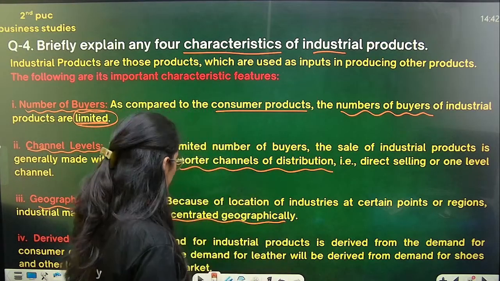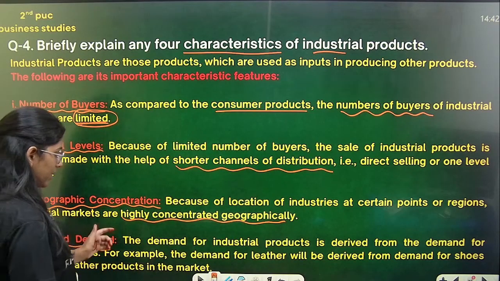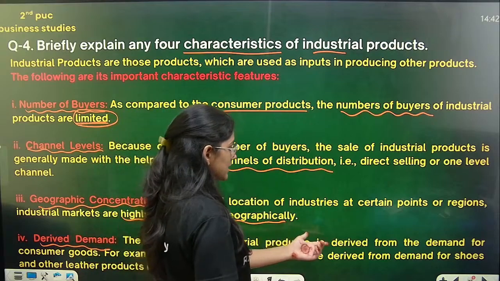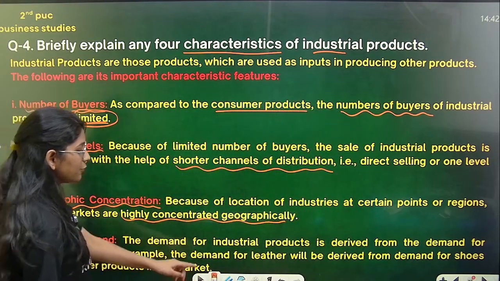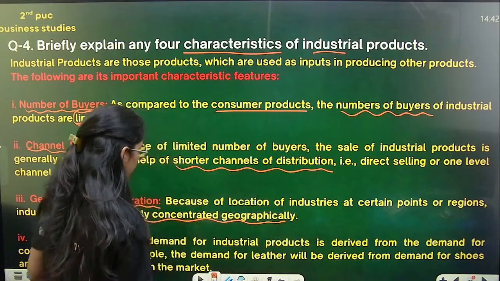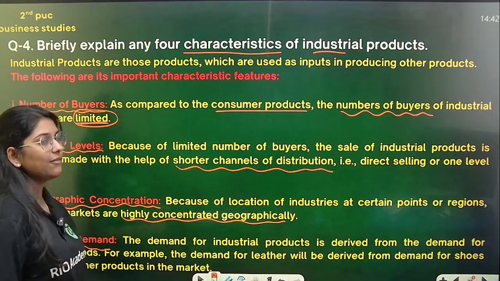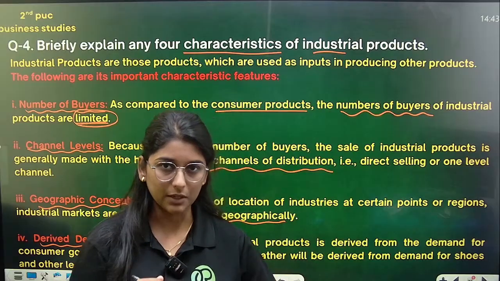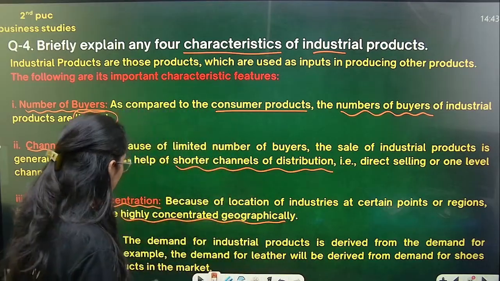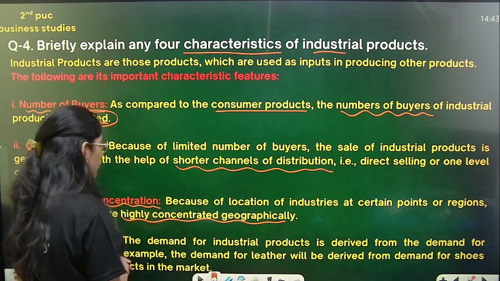Okay, so let's move to the next one, derived demand. Your industrial products have derived demand. The demand for industrial products is derived from the demand for consumer goods. For example, the demand for leather will be derived from the demand for shoes and other leather products in the market. So derived demand means the demand for industrial products is derived from the demand for consumer goods.